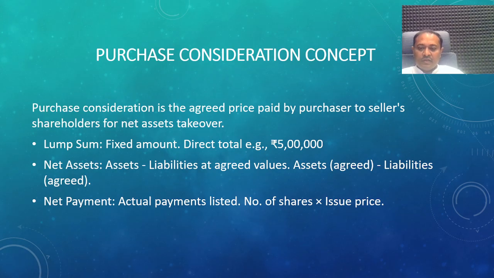In the net payment method, the actual payment is listed on the basis of the number of shares or cash. So the number of shares will be discharged at a particular price. It may be shares issued at par. For example, suppose 100 rupees shares issued at 100 rupees, that is at par. Suppose a 100 rupees share issued at 110, that is 10 rupees at a premium. Suppose a 100 rupees share is valued at 95, there is 5 rupees at a discount.